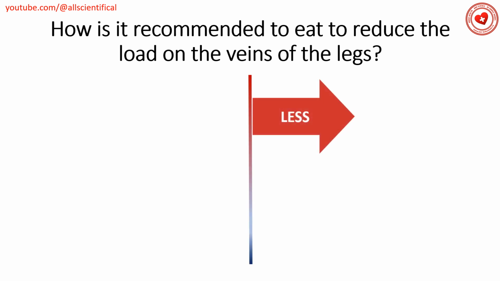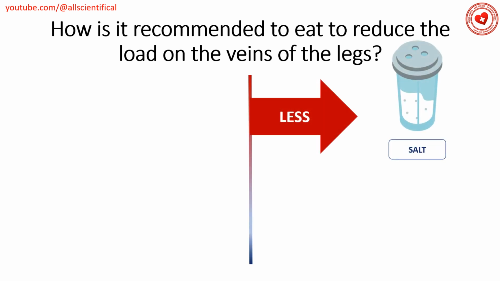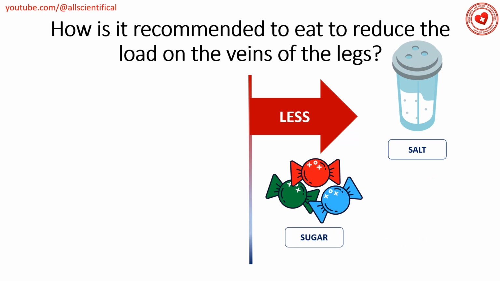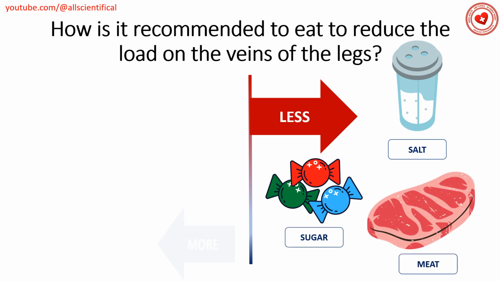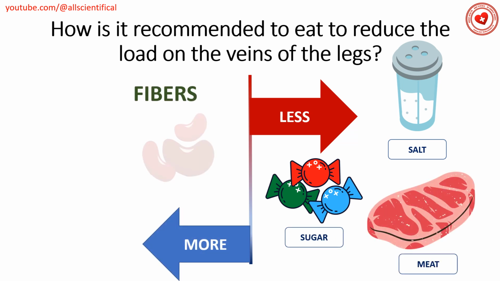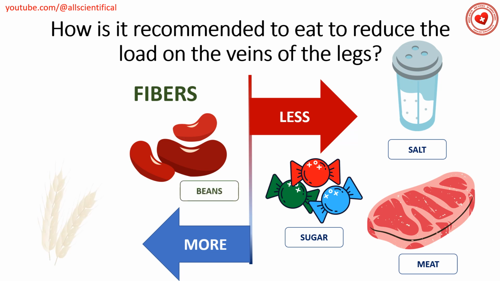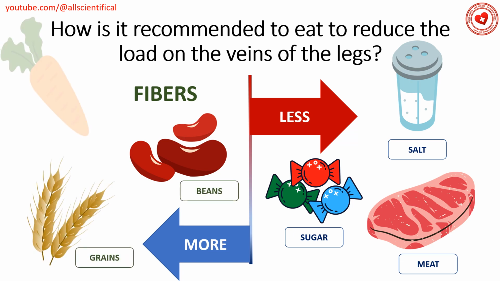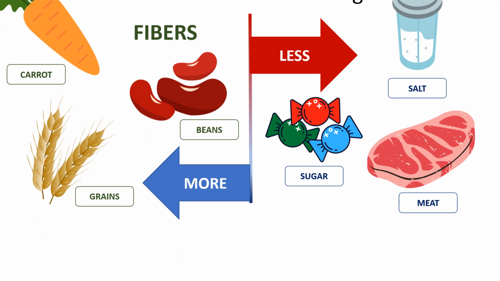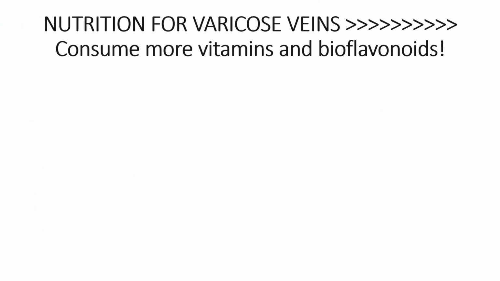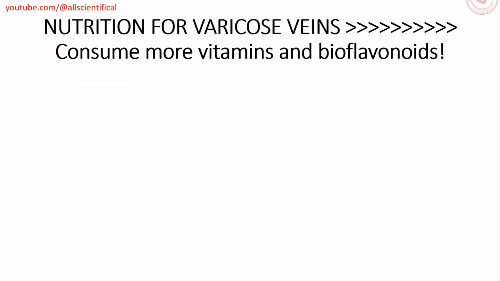In order to reduce the amount of fat in the body and reduce the load on the veins of the leg, it is recommended to consume more fiber and limit the consumption of food high in salt, sugar and fat. How is it recommended to eat to reduce the load on the veins of the legs?